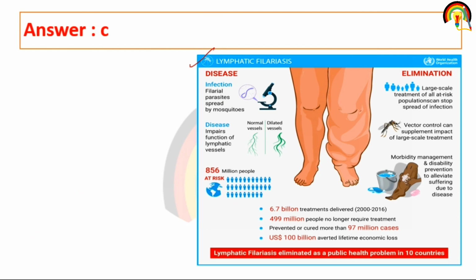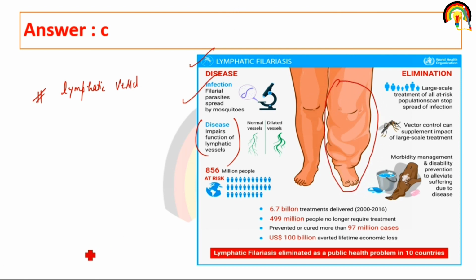Clear? And it mainly impairs the function of lymphatic vessels. It is a filarial infection, a parasite spread by mosquito. So this is elephantiasis caused by Bancrofti.